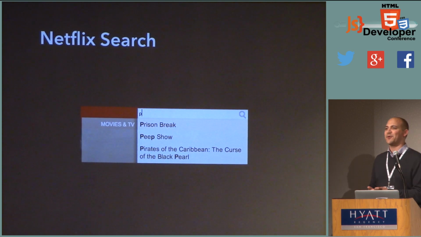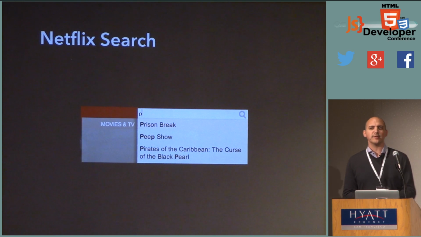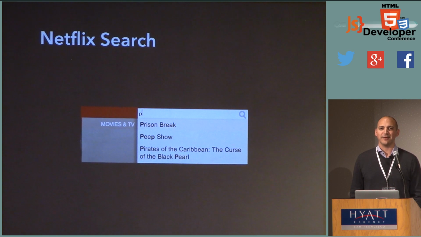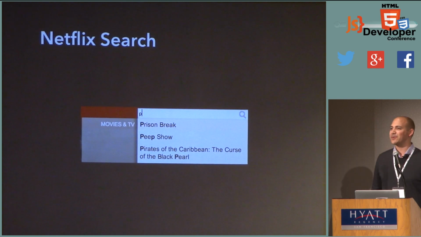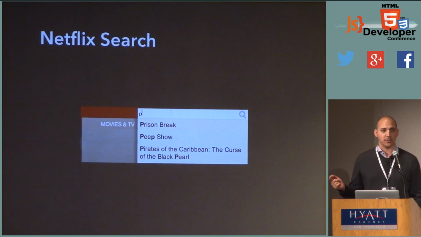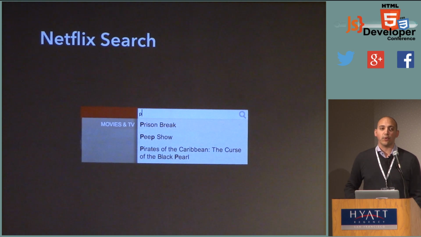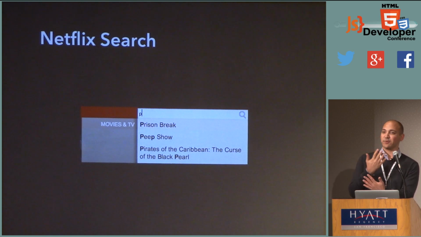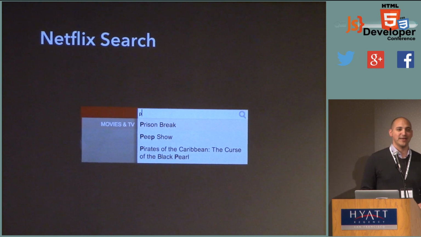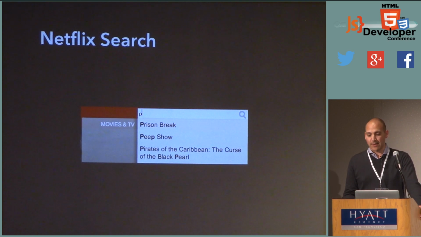So who's done an autocomplete box before? Yeah, lots of UI devs have tackled the autocomplete box. It seems like it should be kind of easy, but isn't really. There's lots of challenges around building an autocomplete box. One thing that comes right to mind is if I type A in Netflix search, and then we go and make a request for it, and then before that request comes back, I type B, and now we make a request for AB. Is there any guarantee that the request for A will come back before the request for AB? No, you'll end up showing the results for A on top of the results for AB, right? So that's one of the problems that is really kind of tough to tackle. And you need to build some complex code to solve that problem.